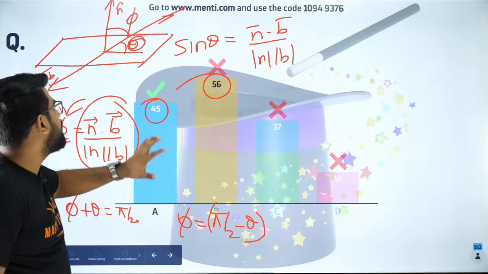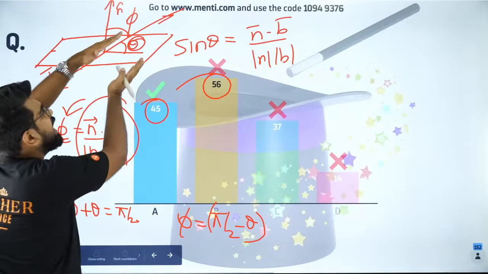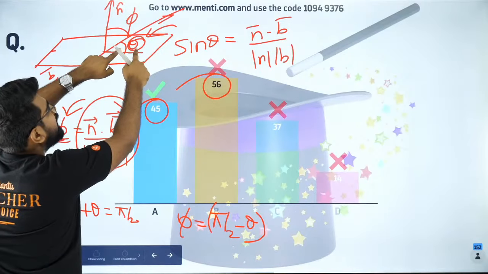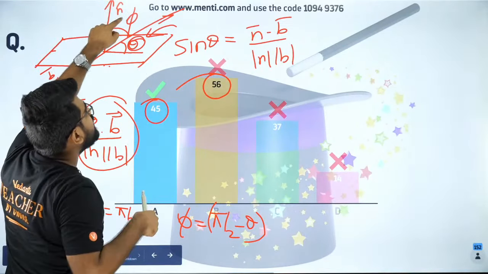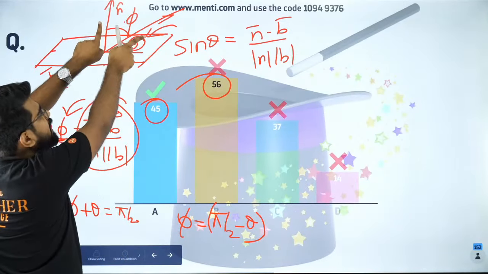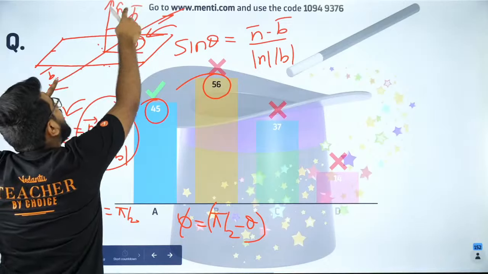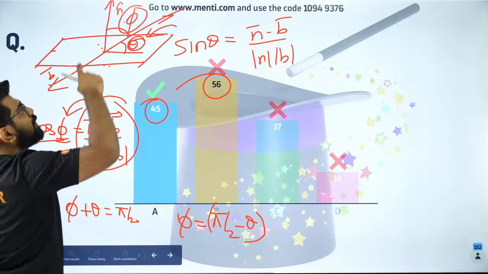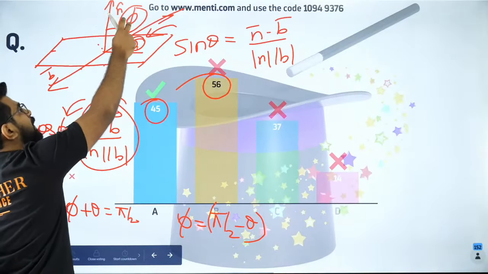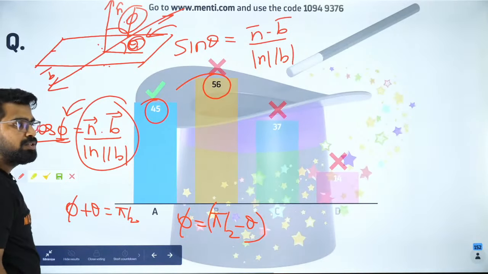Guys, I hope you understood it. Vaishali, when you have a plane and a line, if they ask you the angle between them, they want this angle, theta. But you can find only phi first. Why? Because to find an angle, you need two vectors. So you have the normal to the plane and you have a line. So you can first get this angle phi, and from that I will get theta. Theta is pi by 2 minus phi. That is the way you go for it. Understood? That is what I was trying to tell you. So shall I move forward?